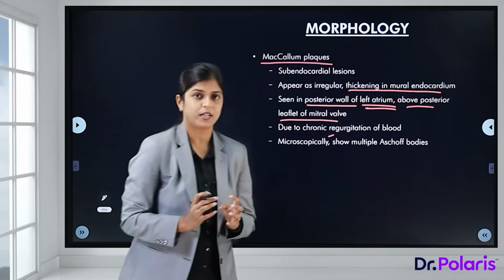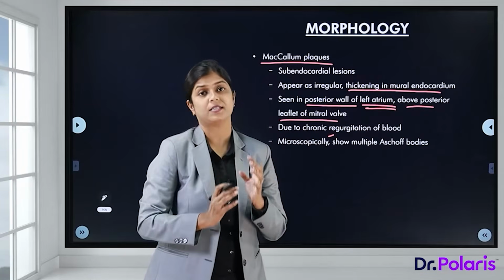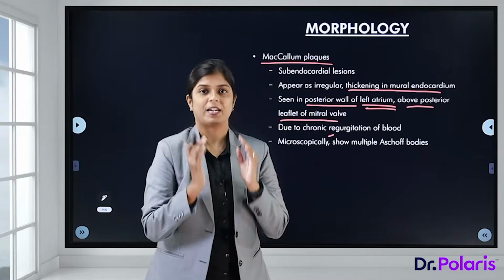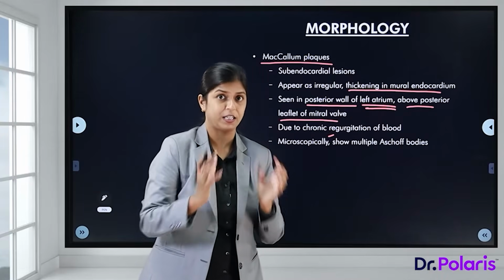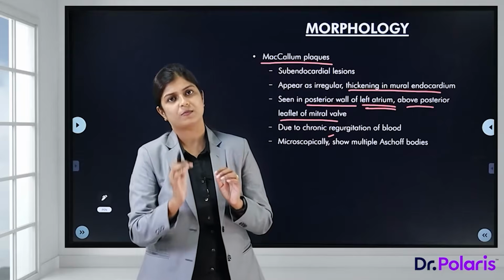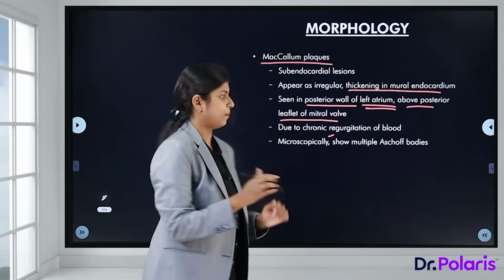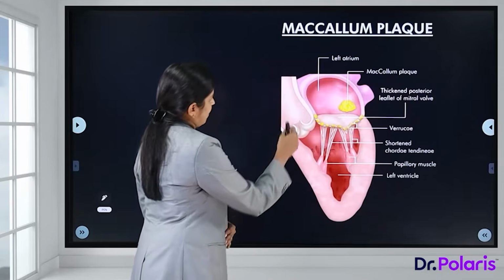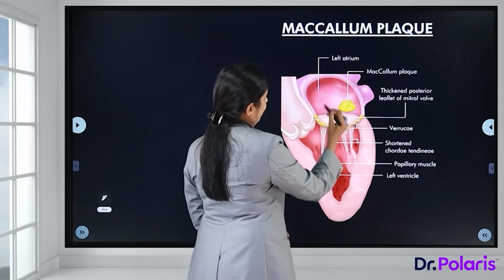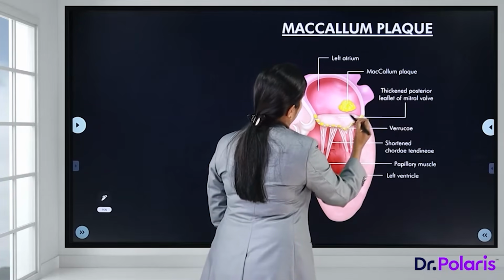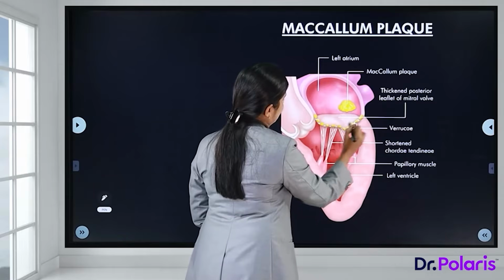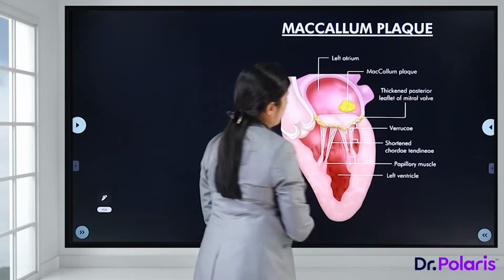So what were Aschoff bodies? These are lesions which comprise modified macrophages, the Anitschkow cells, the Aschoff cells, the multinucleated giant cells, and a lot of plasma cells, lymphocytes, and some necrotic debris. So the MacCallum patch we see here is in the left atrium on the posterior, thickened posterior leaflet of the mitral valve, and we can see a lot of vegetations here which are the verrucae.